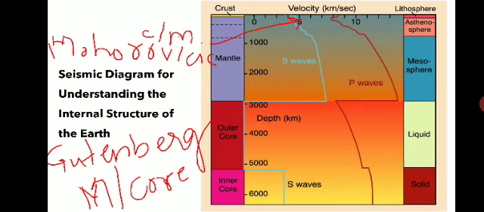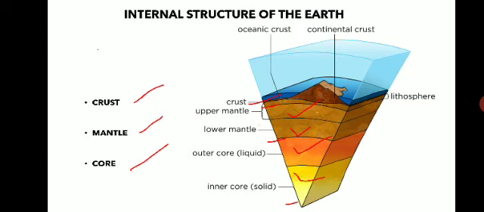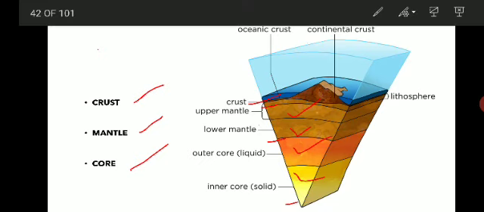This discontinuity occurs at about 30 to 35 kilometers below the continents and 5 to 6 kilometers below the ocean. So you can see the thickness of the crust is different.